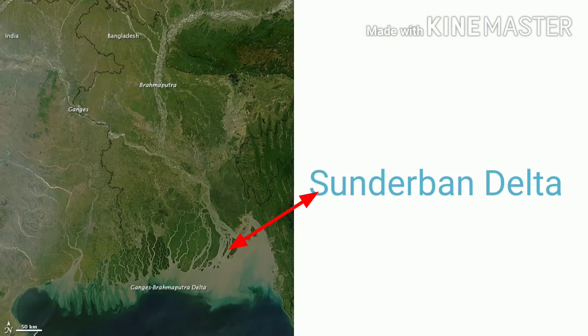Students, now let's have a look at this image. It is the image of Sundarban Delta. It is considered to be the world's largest delta. Students, deltas are the wetlands that form as rivers empty their water and sediment into another body of water such as an ocean, lake or another river.